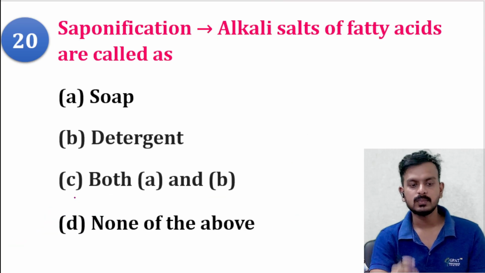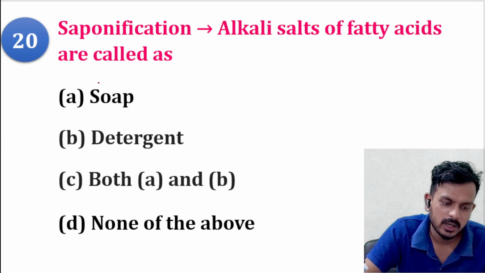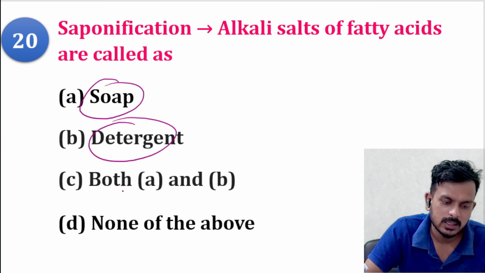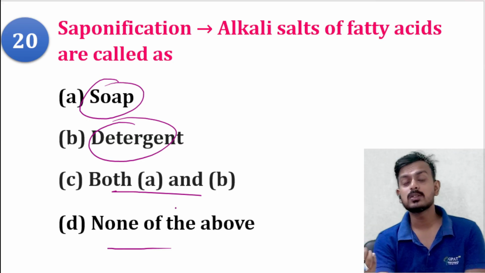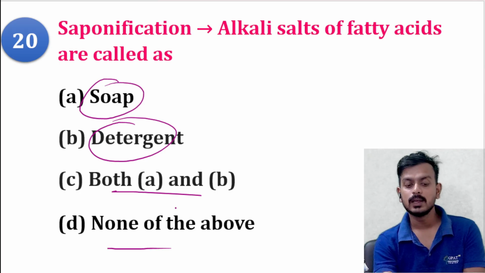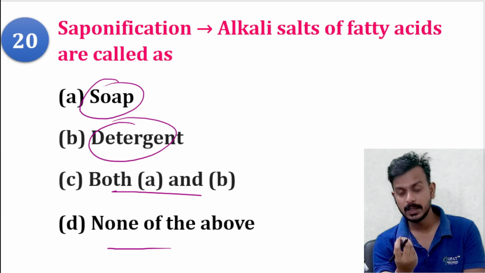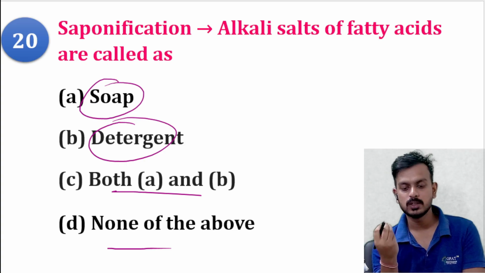Last question. Saponification. Alkali salt of fatty acids are called as soap, detergent, both A and B, or none of them. I told you. What is formed during the saponification process in the presence of alkali like sodium hydroxide and potassium hydroxide?